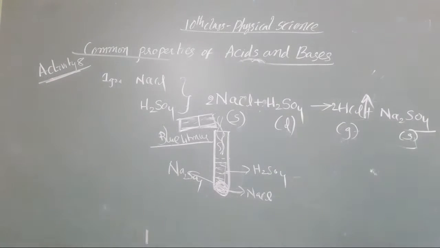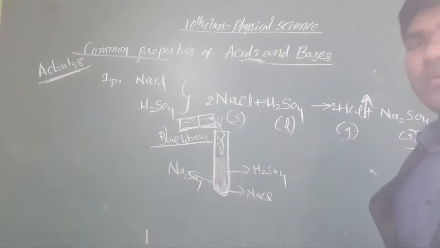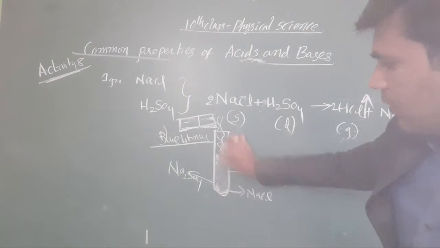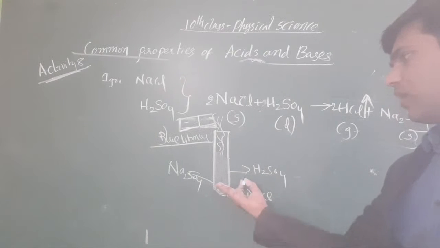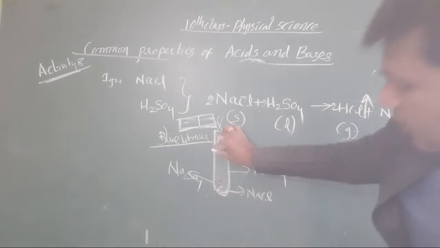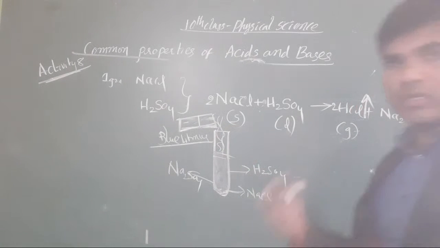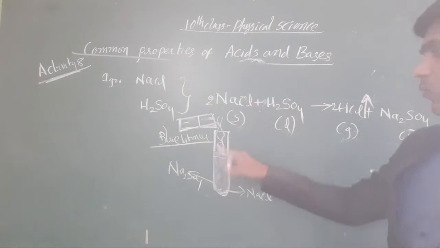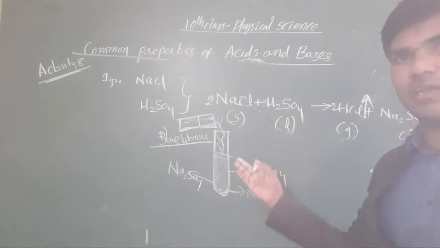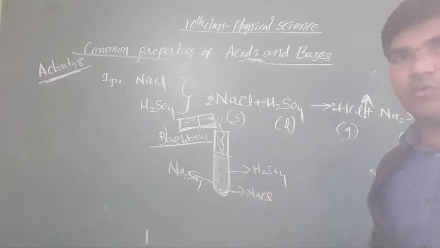It is totally converted into a solid; whatever NaCl and H2SO4 is there is converted to solid, and the remaining thing, somewhat gas, may evaporate from it.